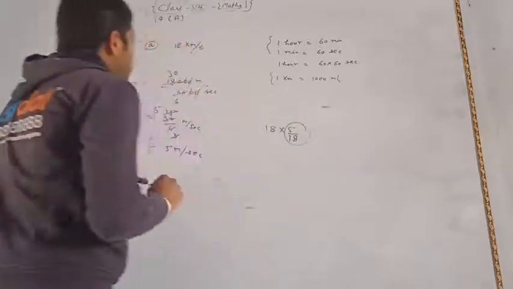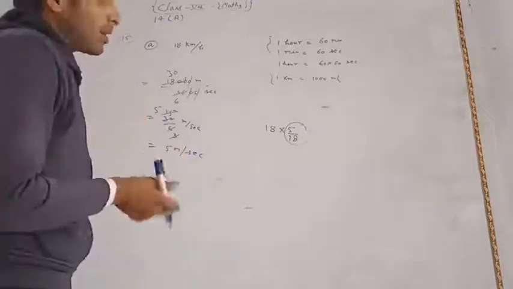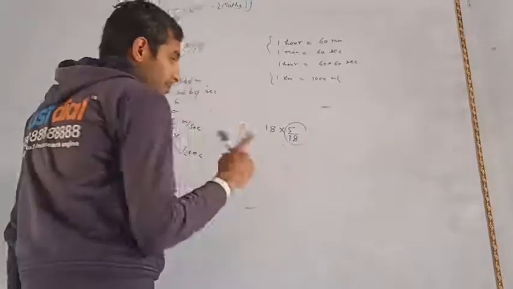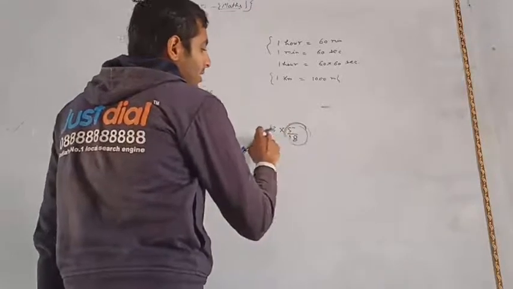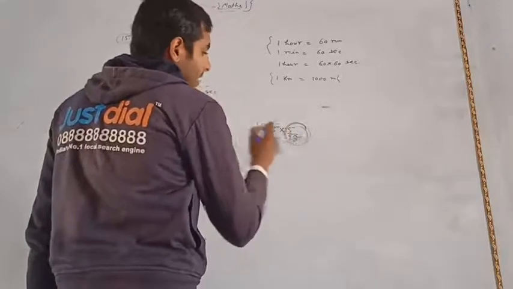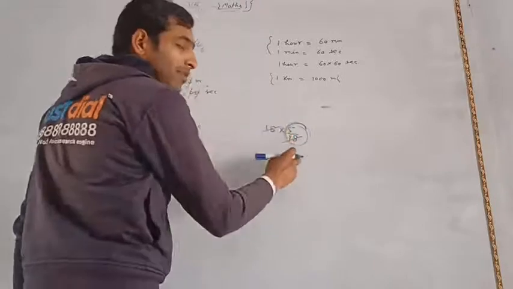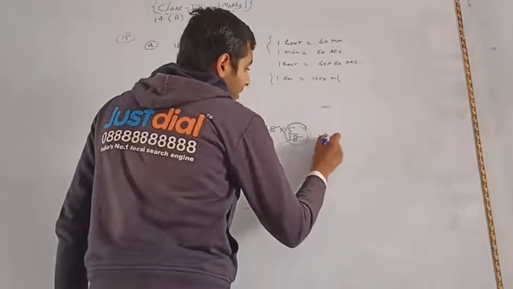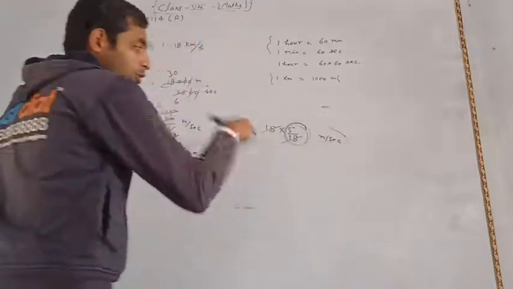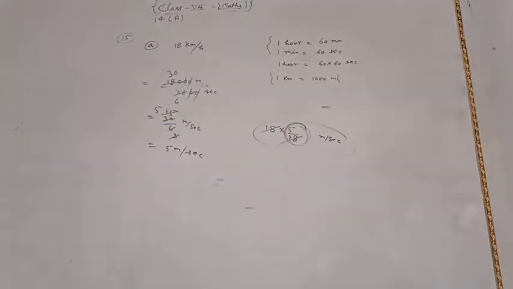If you have to convert to meter per second, then directly you can multiply by the quantity 5 upon 18. Then 18 into 5 upon 18, the 18 cancels, and your kilometer per hour is converted to meter per second. You can do it this way also.